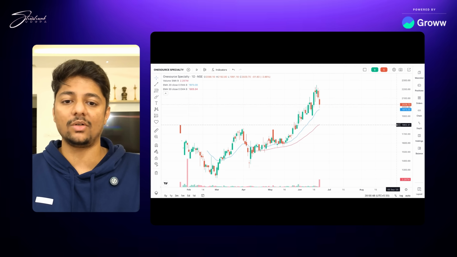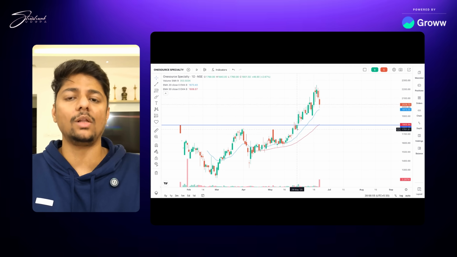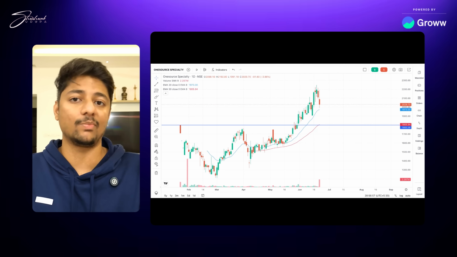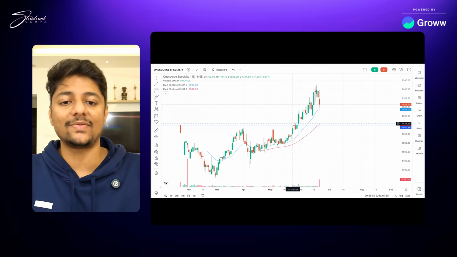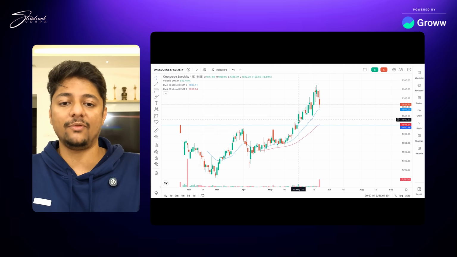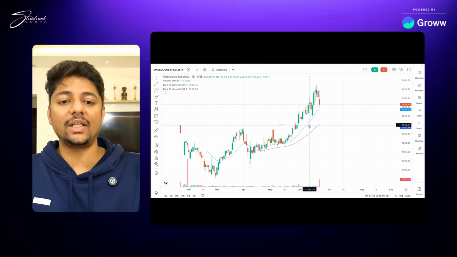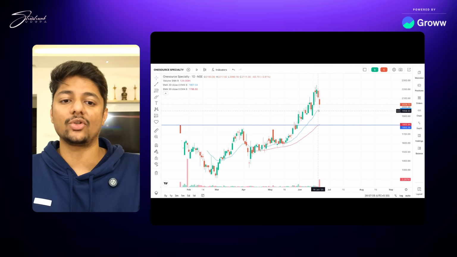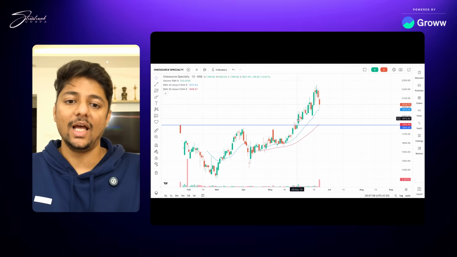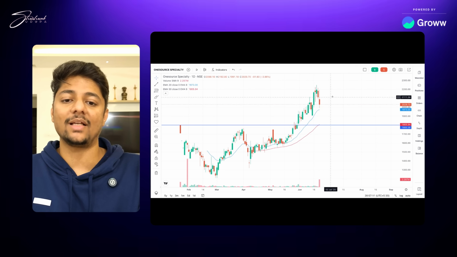Where did the base break out? The base broke out here, which is the all-time high breakout over here, right? As soon as the base broke out, you will automatically see that all the sellers here have been absorbed completely, and all the buyers have suddenly kicked in here. Now we will take a fresh position here, and then we will trail it on the 20-day moving average, right? So only if it breaks below the 20-day moving average will we take an exit, and we will ride it as much as we can as it keeps going up.